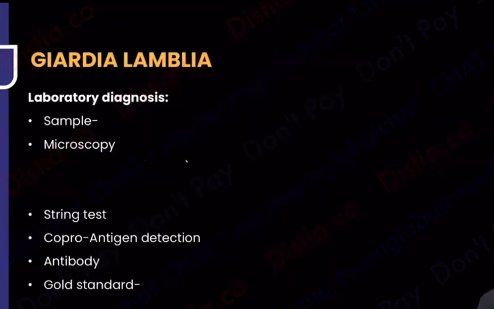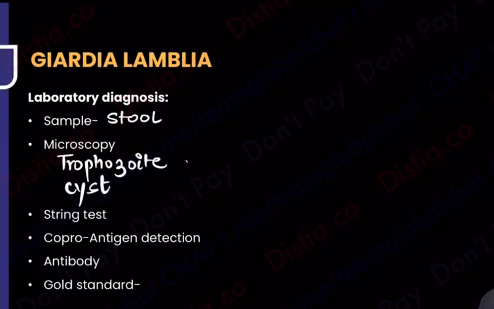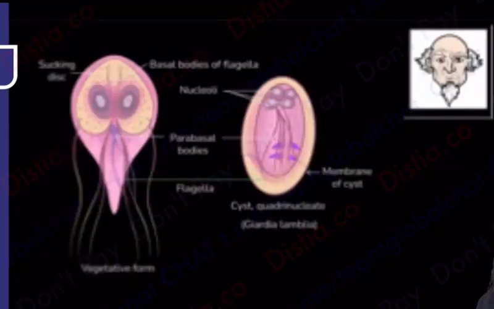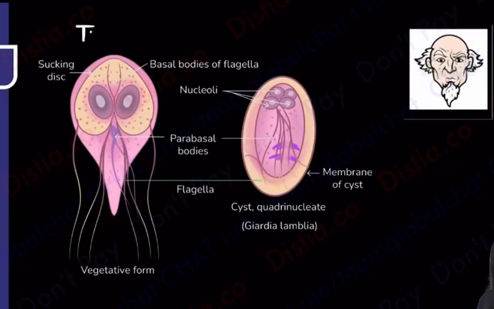What sample will you take? Of course, no doubts about it, I will take the stool sample. Stool sample might show you the trophozoite and cyst. Stool sample might not show you the trophozoite and cyst. For now I am assuming the fatty stool sample has shown me trophozoite and cyst. So of course the next question will be, how does the microscopy come across? Of course you will see one trophozoite, and now comes the story of the angry old man. So please note, these are the pictures that you have to know. What you have over here is the very famous trophozoite of Giardia lamblia, and what you have over here is the cyst form.